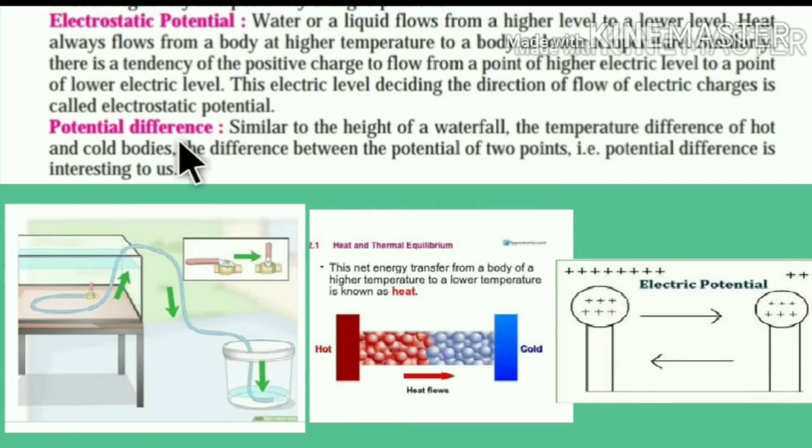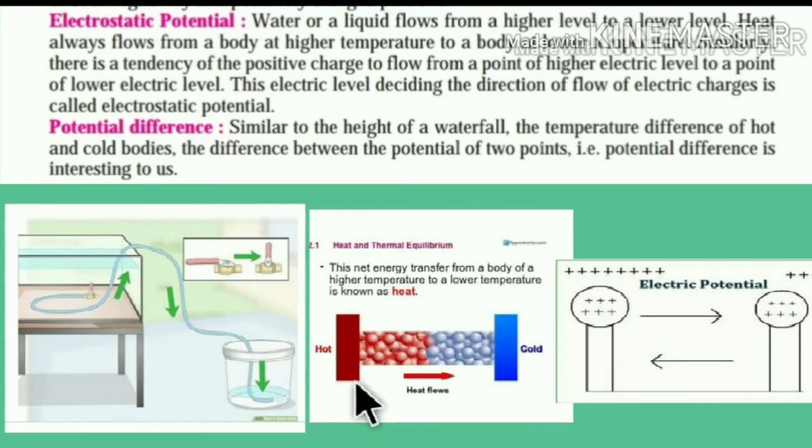Then potential difference is similar to the height of a waterfall, or the temperature difference between hot and cold bodies. Here is the difference in the temperature of the hot body and the cold body. The potential difference is the difference between the potentials of two points.